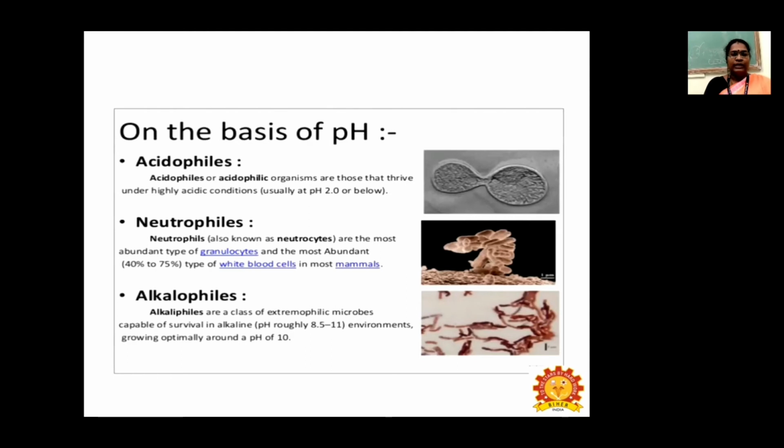And alkalophiles are a class of extremophilic microbes. They are capable of surviving in alkaline conditions. The pH roughly ranges from 8.5 to 11, and they grow optimally at a pH of 10. So on the basis of pH, they can be three types: acidophiles, neutrophiles, and alkalophiles.